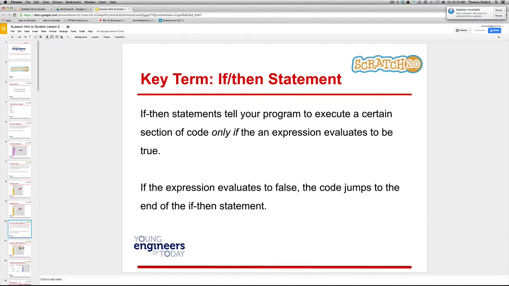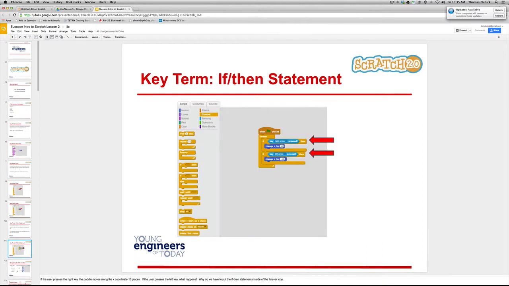And here we go. A lot of times if-then statements need to be in that forever loop because we're waiting for your hand to touch a key in this case. So if the right arrow is pressed, then change x by 10. If the left arrow is pressed, change x by -10. What we want to talk about there is you have to put that in a loop. Otherwise, when you run the program, the computer is so fast that by the time you took your hand down to press that, it would be too late.